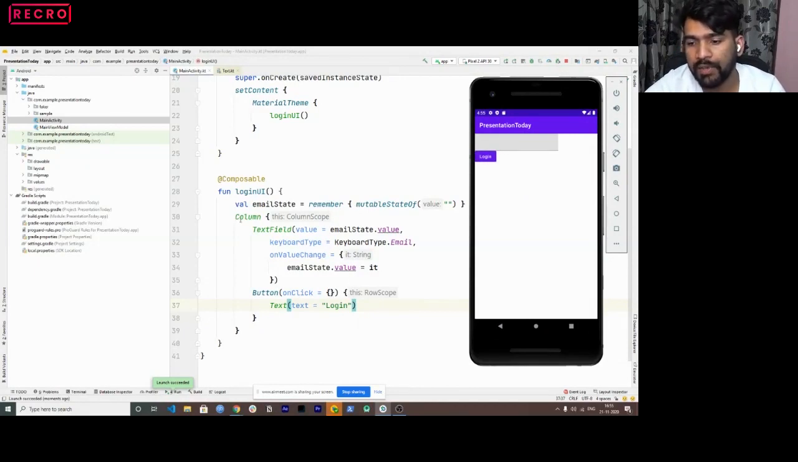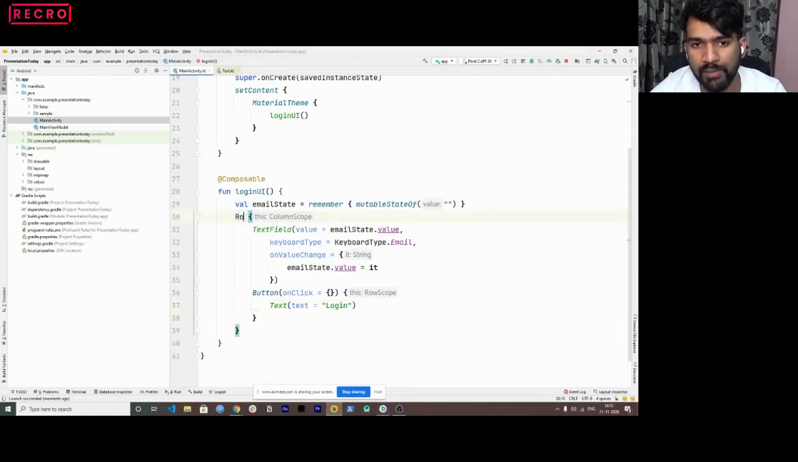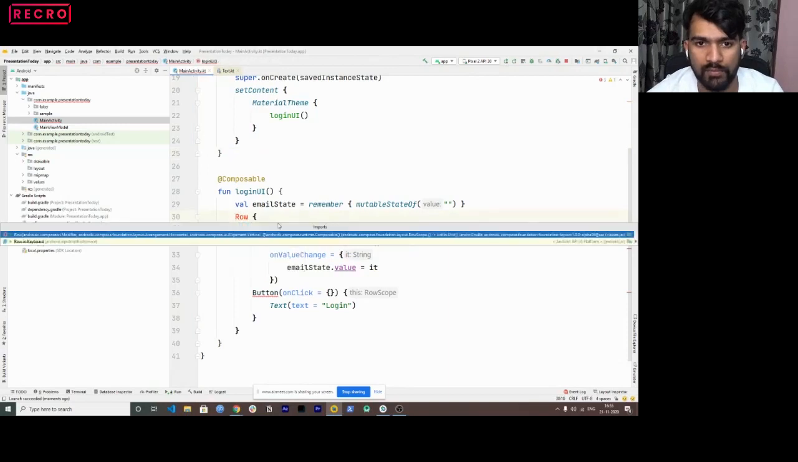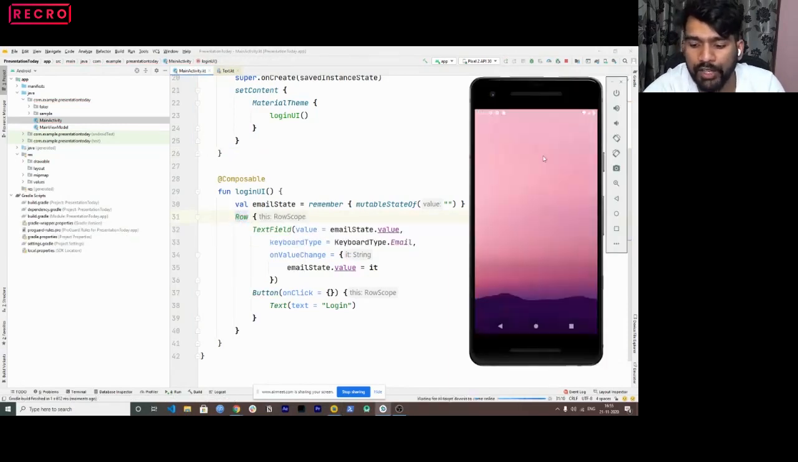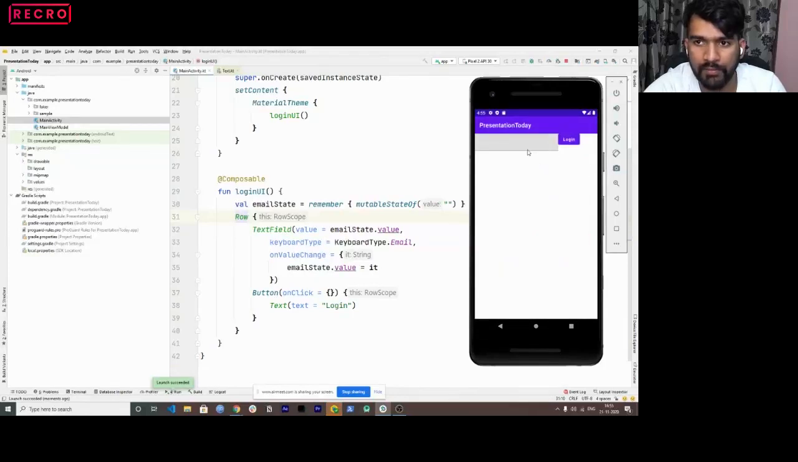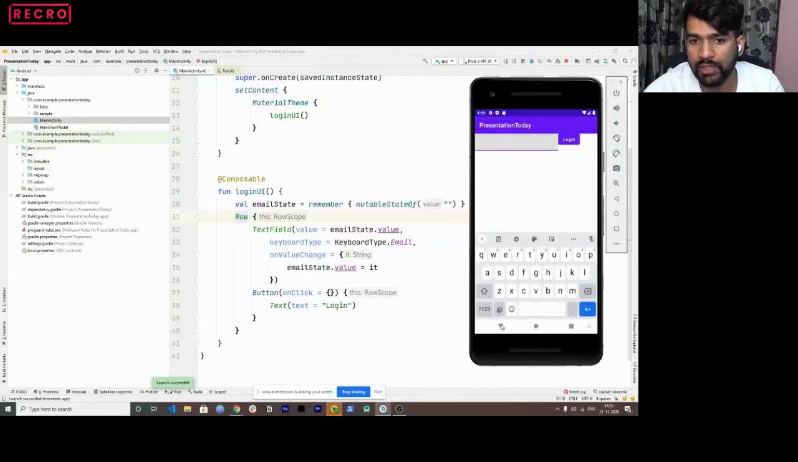Since we used a column as a container, as a view group, I would say, it has rendered it in the vertical manner. Just for testing purposes, I'll use the row. And if I run this, you would see it would come in a horizontal way, right? So this is how row works here.